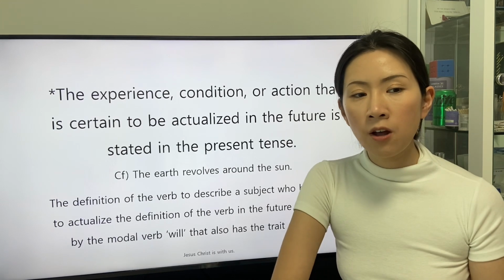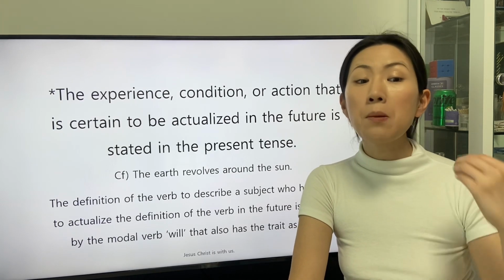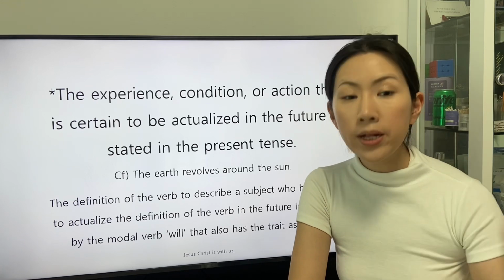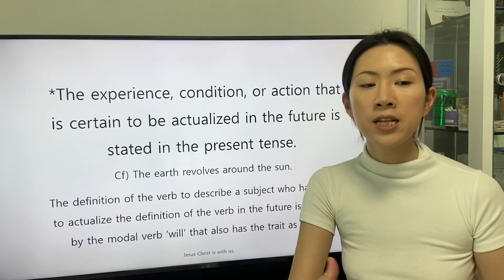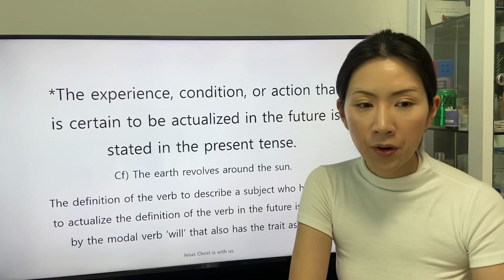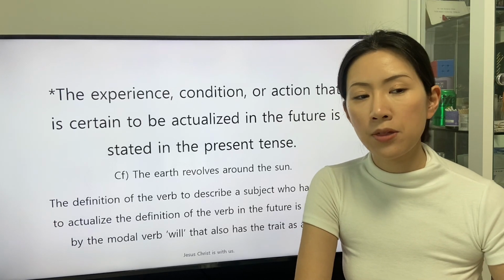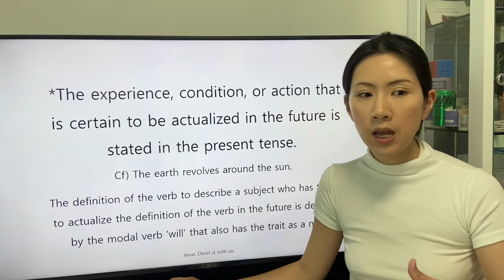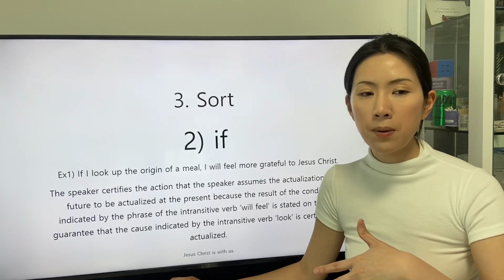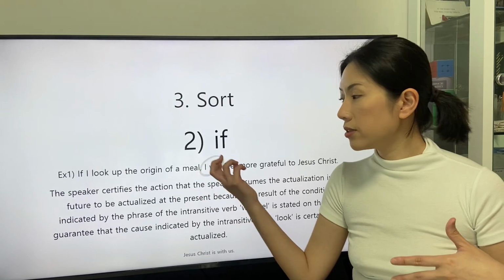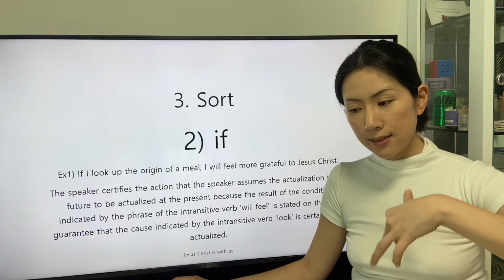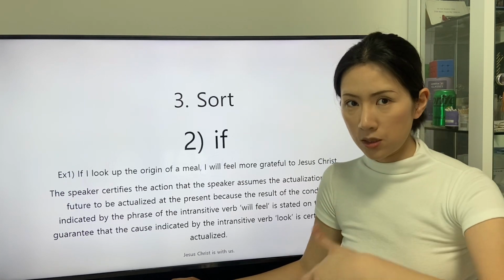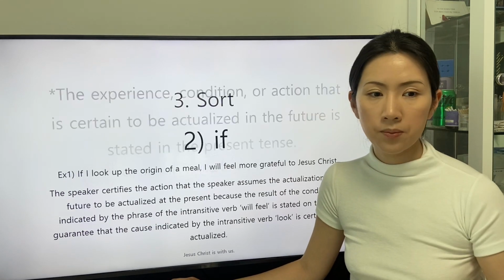The definition of the verb describes a subject who has the will to actualize. The definition of the verb in the future is described by the modal verb will, which also has the trait of a noun. This description is about the statement stated in the future tense with the modal verb will.